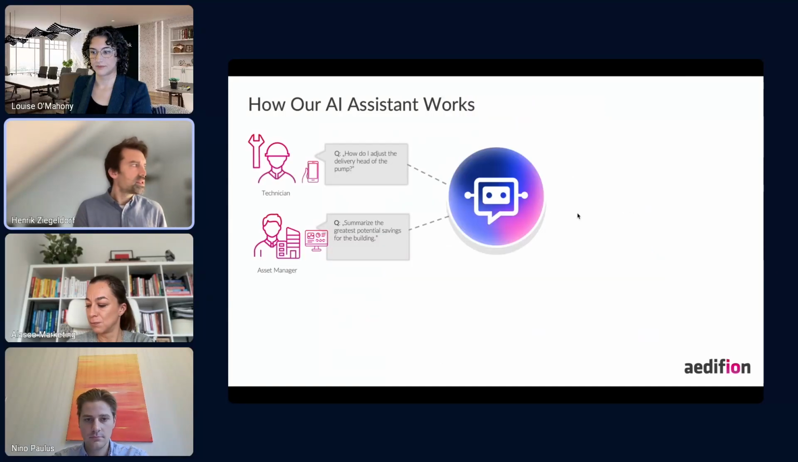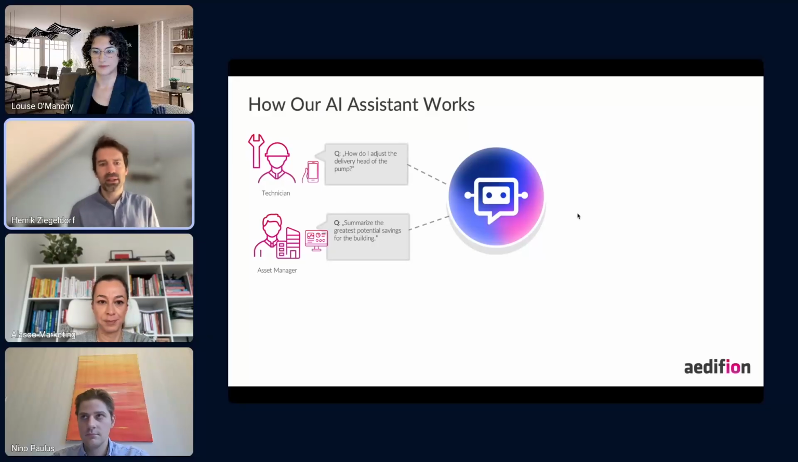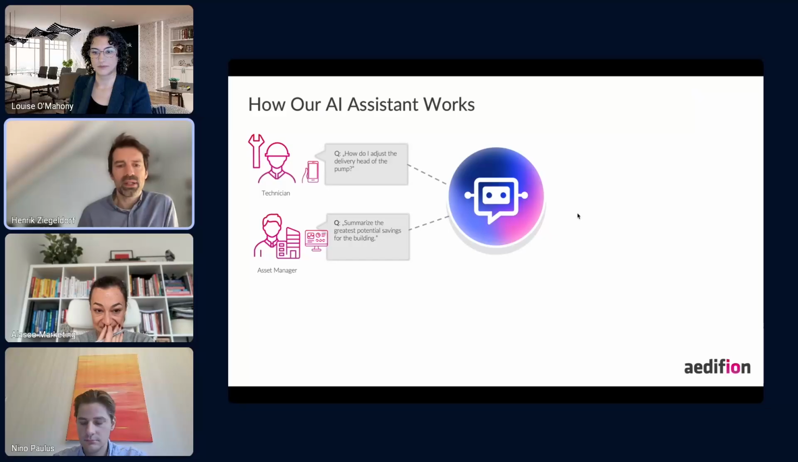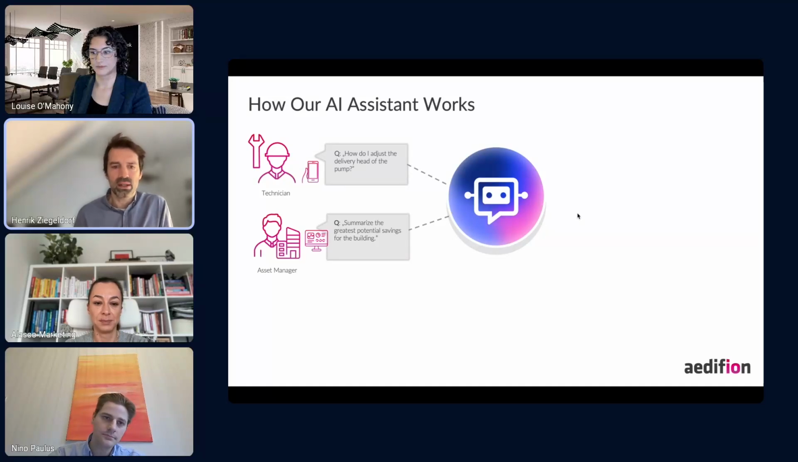Now for the second use case that I wanted to present, our AI assistant, how does it work? Probably nowadays all of you will have a basic understanding of this. So there's the users that put in a prompt. In the simplest case, this is just a plain question. So here a technician might ask, how do I adjust the delivery head of the pump? Might ask that through a mobile interface, or you have an asset manager that wants the summary of the greatest potential savings for the building so that they can optimize the overall quality of operation of their building.